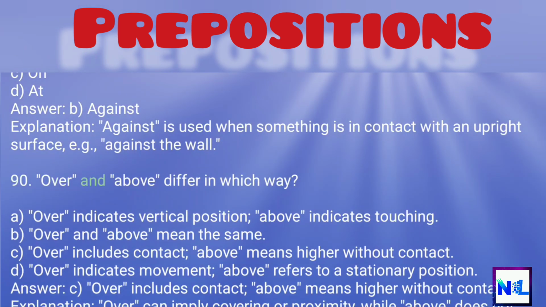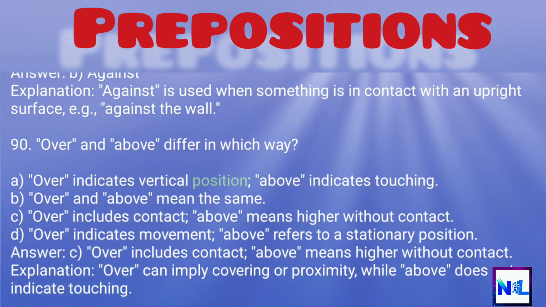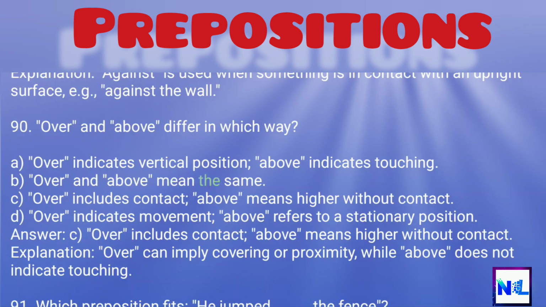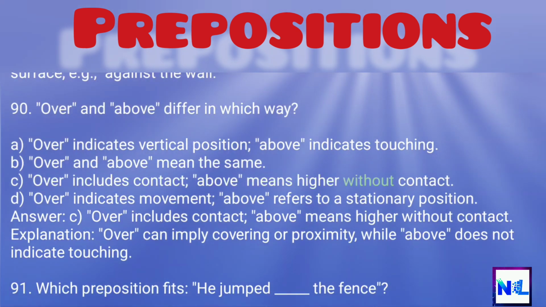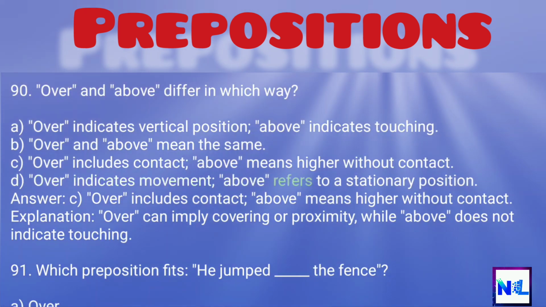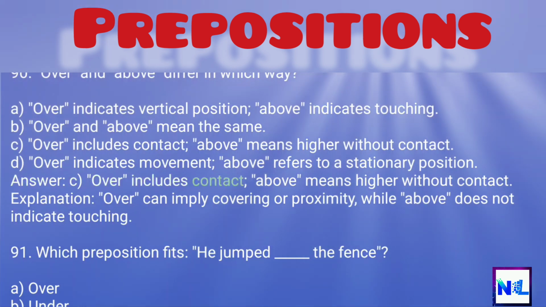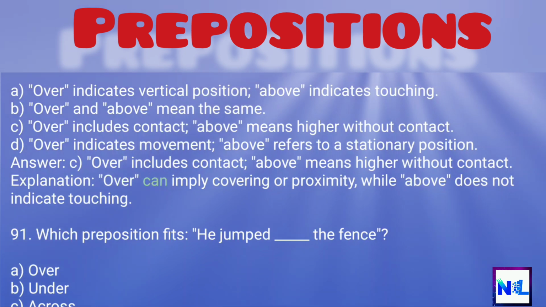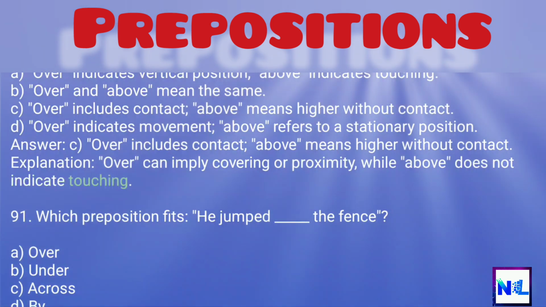90. Over and above differ in which way? A. Over indicates vertical position. Above indicates touching. B. Over and above mean the same. C. Over includes contact. Above means higher without contact. D. Over indicates movement. Above refers to a stationary position. Answer: C. Over includes contact. Above means higher without contact. Explanation: Over can imply covering or proximity, while above does not indicate touching.